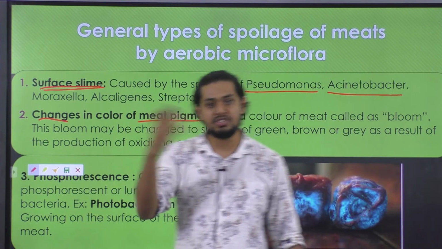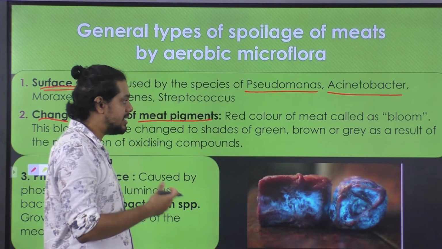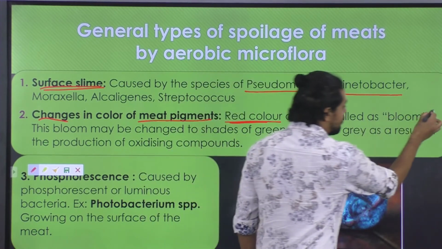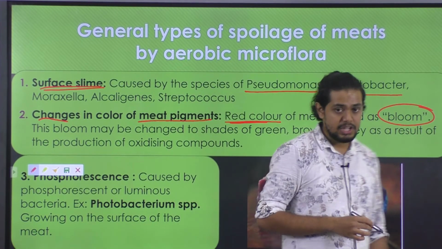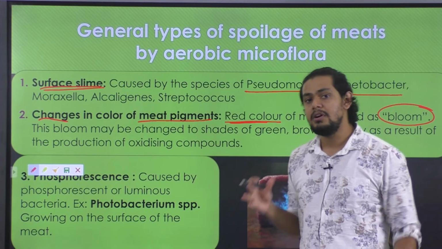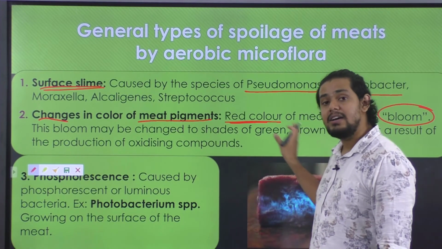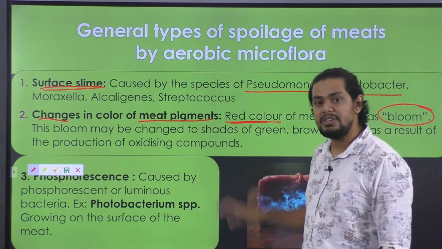The color changes that are observed: the red color of meat is regarded as bloom, which is the natural color. If this natural color of the meat is distorted or deteriorated, it will impart an off color to the final product.